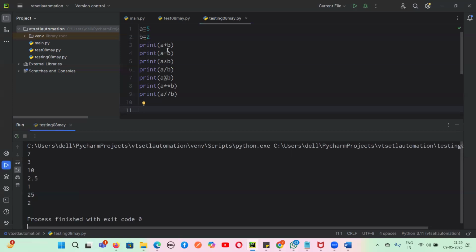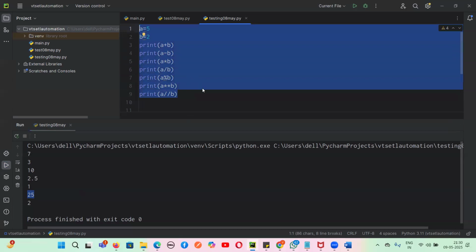Any doubt you have? See, 5 plus 2 was 7, and 5 minus 2 was 3. 5 into 2 was 10, and 5 divided by 2 was 2.5. And modulus is the remainder, guys. If you divide 5 by 2, 2 2s are 4, and we are getting the remainder as 1. That is what is written here. And 5 power 2, that is 5 square 2, is 25. And floor division is nothing but removing the decimal part after the division, so we got the output as 2. Are you clear with these things, guys? Any doubt?